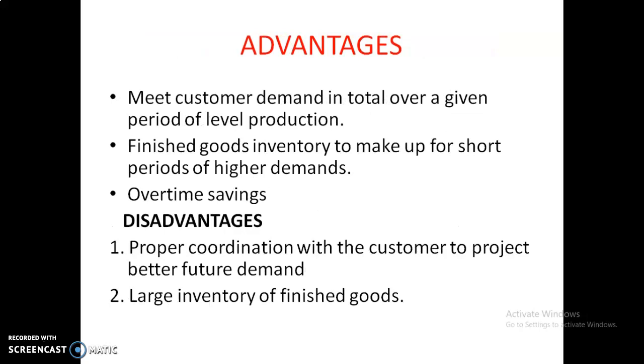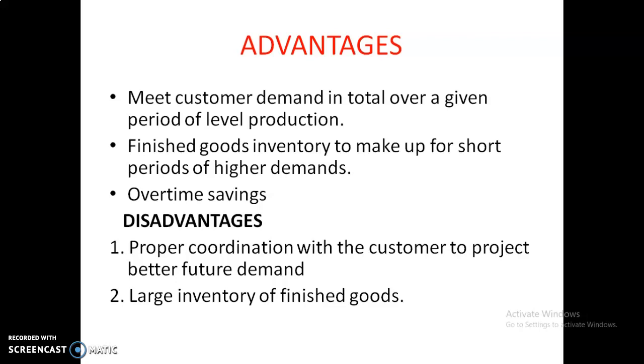Advantages: meet customer demand in total over a given period of level production, finished good inventory to make up for short periods of higher demand, overtime saving. And the disadvantage of this technique is proper coordination with the customer to project better future demand. When proper coordination is needed, means we have to read the customer psychology so that they cannot make some changes, and if they make some changes, we have to work easily in that process.